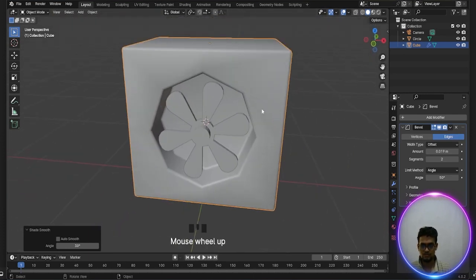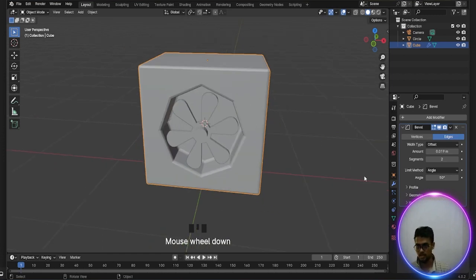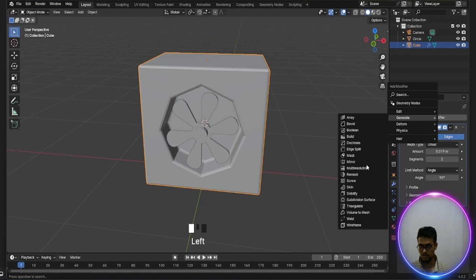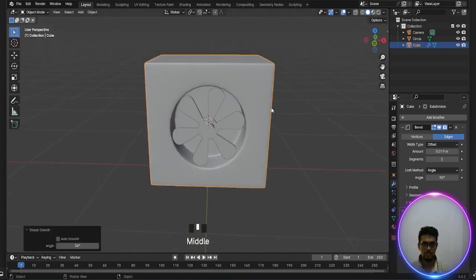So before shade smooth, I just add another modifier. This is a subdivision surface. Okay, and increase level 1. Now shade smooth. Okay, done. And curve.